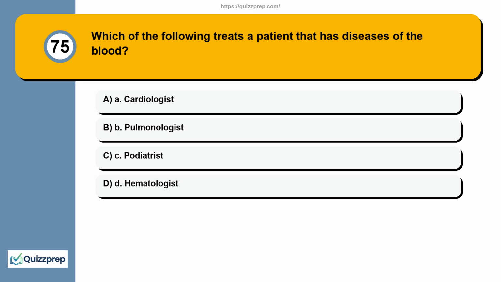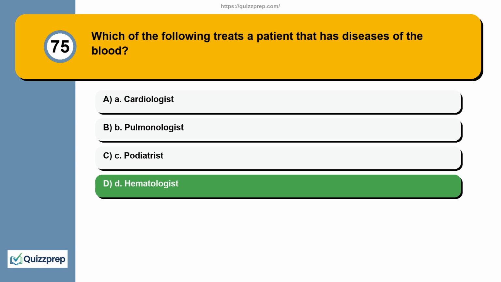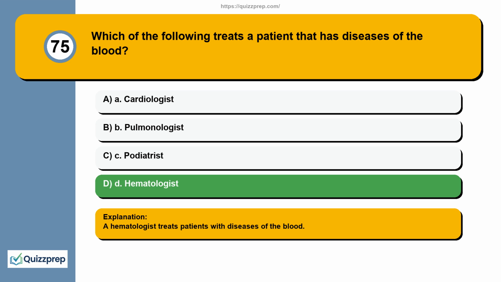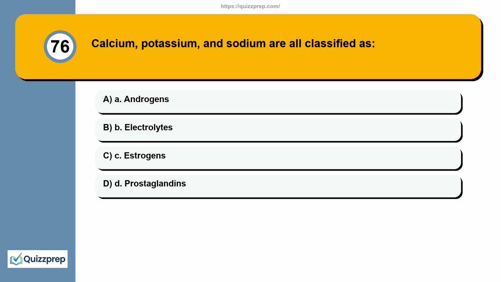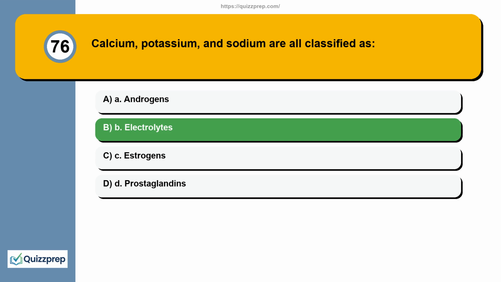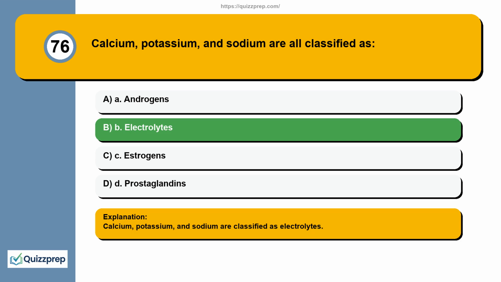Question 75. Which of the following treats a patient that has diseases of the blood? A. Cardiologist. B. Pulmonologist. C. Podiatrist. D. Hematologist. A hematologist treats patients with diseases of the blood. Question 76. Calcium, potassium, and sodium are all classified as A. Androgens. B. Electrolytes. C. Estrogens. D. Prostaglandins. Calcium, potassium, and sodium are classified as electrolytes.